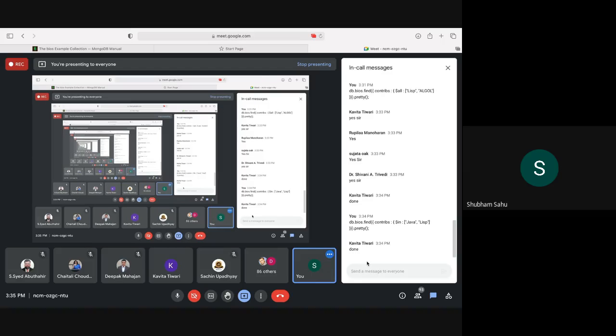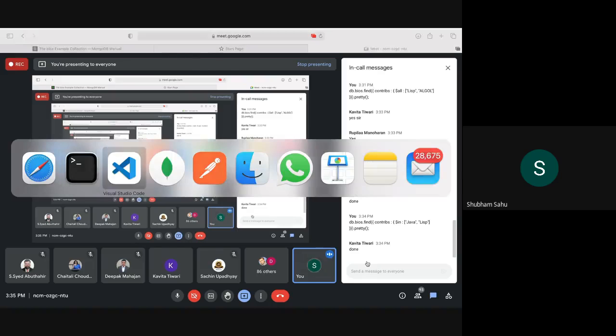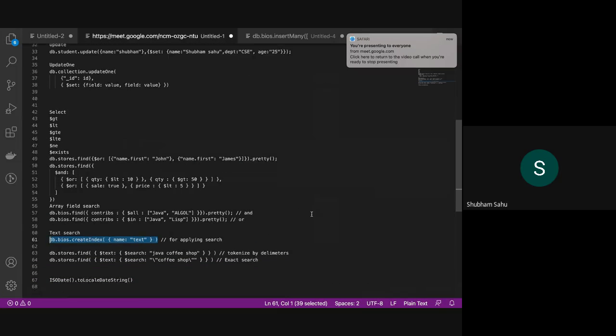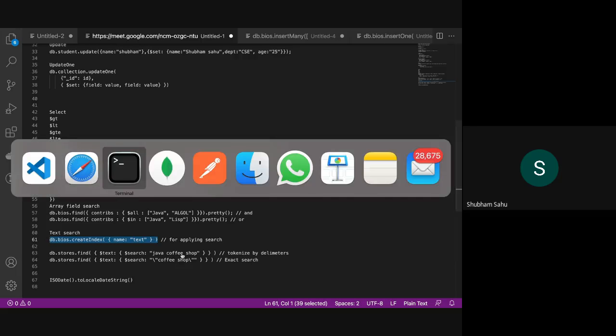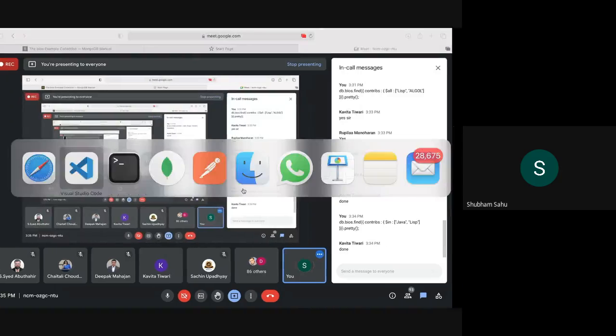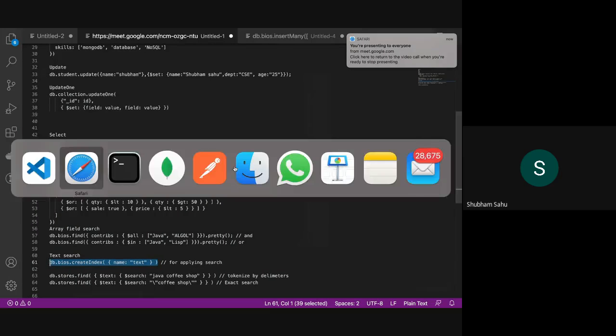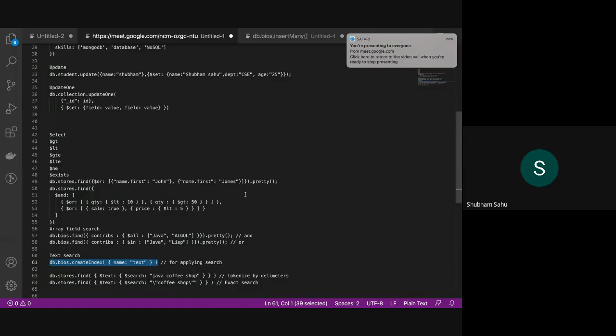Then next is text search. In MongoDB we can also perform text search. Suppose in our case we have different names, and we want to search those names.